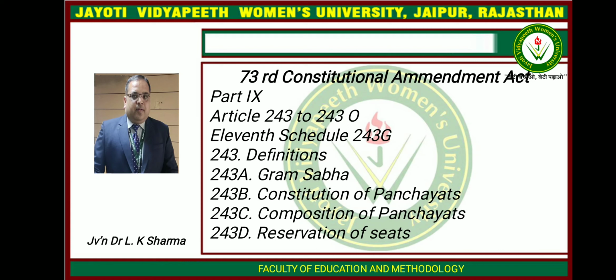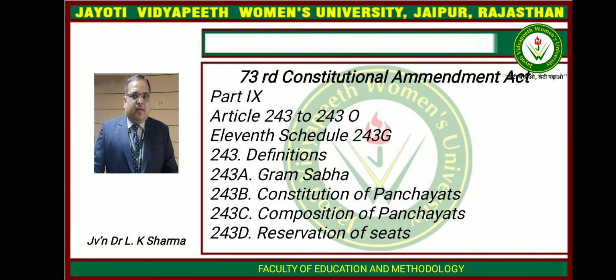Article 243A, Gram Sabha. The Gram Sabha may exercise such powers and perform such functions at the village level as the legislature of a state may by law provide. Article 243B, Constitution of Panchayats. There shall be constituted in every state Panchayats at the village level, Panchayat Samiti at the intermediate level, and Zila Parishad at the district level, in accordance with the provisions of this part. Notwithstanding anything in clause 1, Panchayats at the intermediate level may not be constituted in a state having a population not exceeding 20 lakhs.